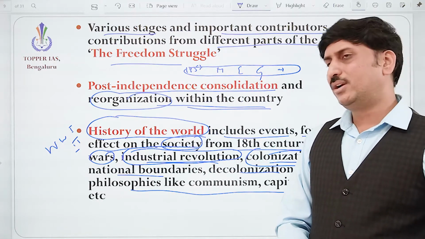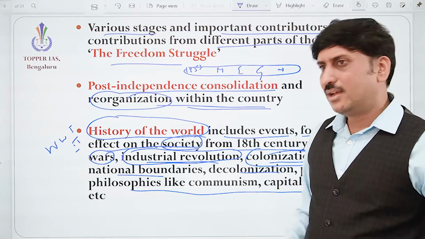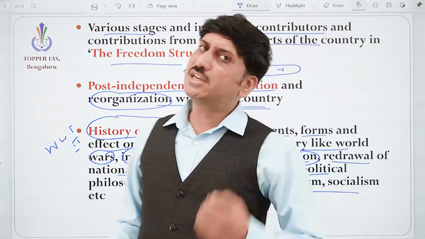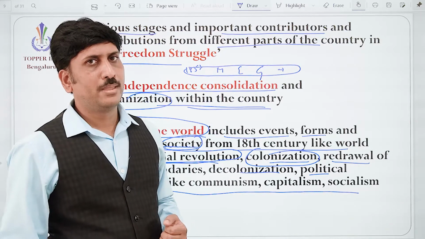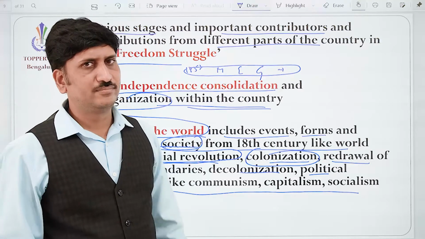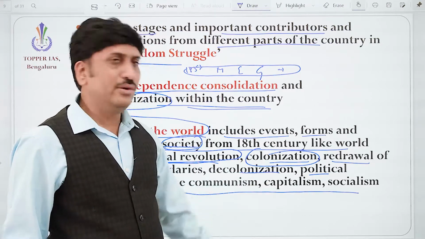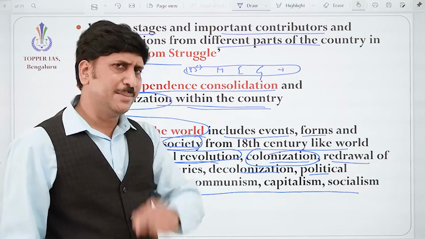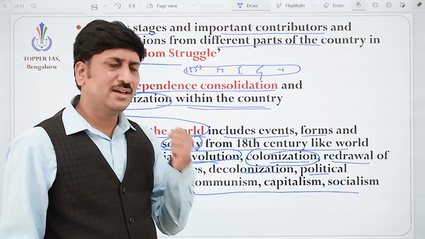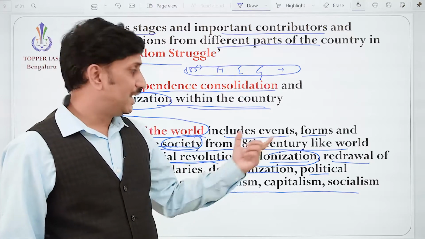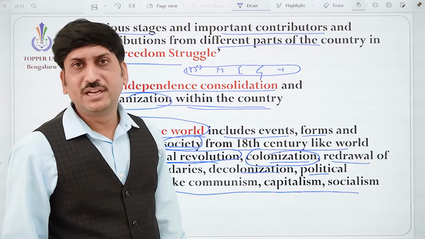How were they doing administration? They came over here and took control of the administration of India. Not only India, many other countries, even African countries. So how did this colonization create impact? What was the impact of British rule in India?